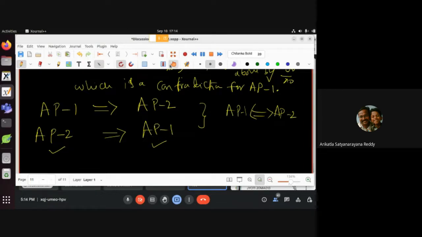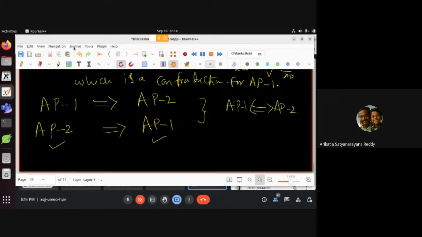Yeah, so let us start. Let me write one more time. We are trying to prove AP2 implies AP1, so we are assuming AP2. I want to show that the natural numbers are not bounded above in R. How can somebody help me? How to prove this?